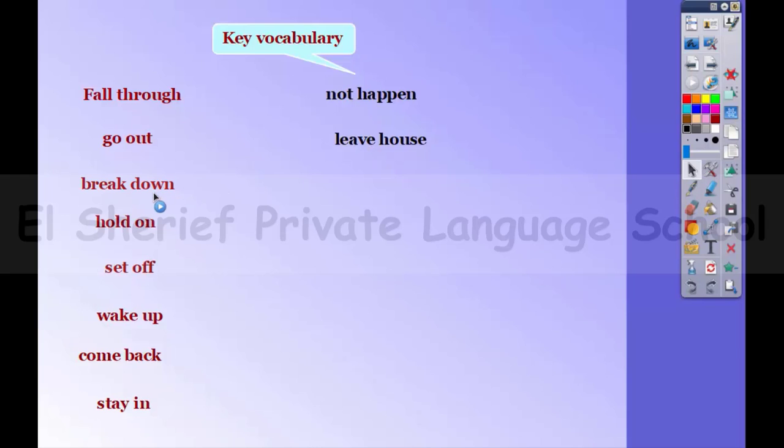Break down, to stop working. For example, our car broke down on the way to school yesterday. Hold on, wait. For example, my sister told me to hold on while she fetched her jacket.